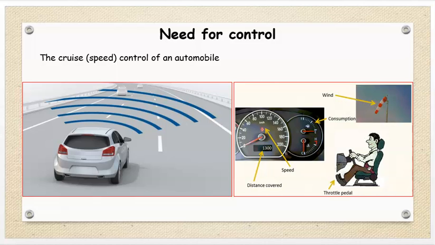Similarly, the speed control of an automobile. We know, as I just explained, that if the load on the engine increases, the speed of our vehicle decreases. Therefore, in order to maintain constant speed, we have to supply more fuel to the engine. Then our vehicle will run at a constant speed. This is known as the accelerator, the speed controller of the automobile.